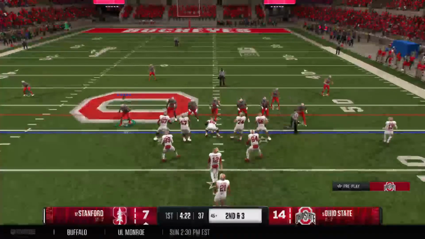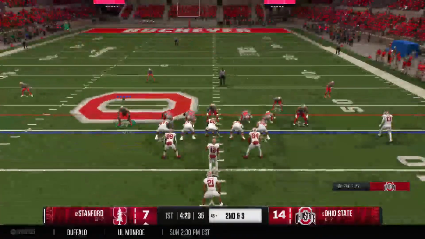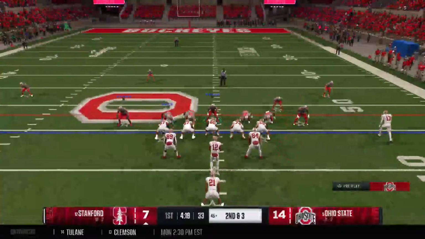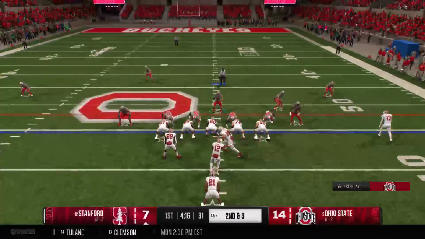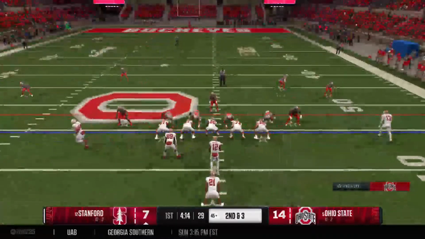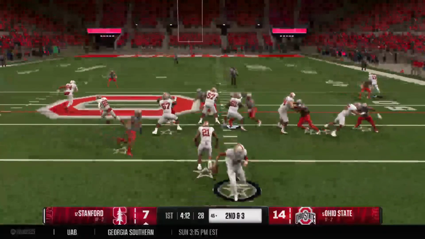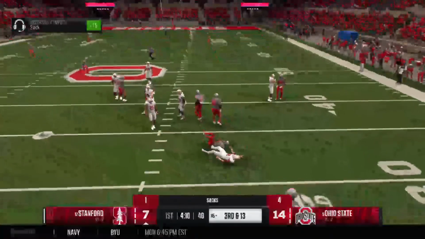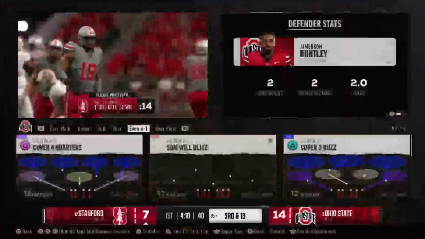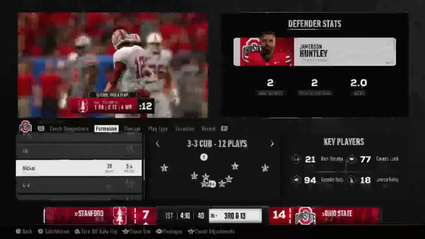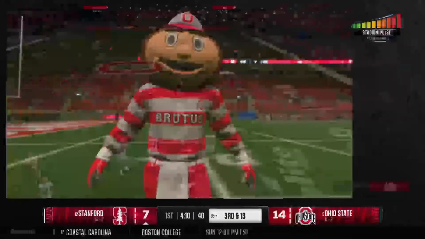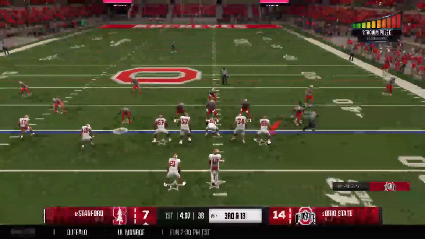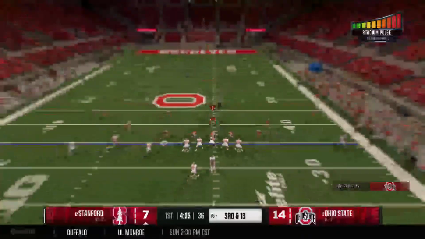Second down after that run on the previous play. Play action fake, looking to throw. The sophomore is able to get home with the sack. Well, they're going to go with a play fake here. The only problem is no one on the defense bit at all on the play action. The result is a big sack for this defense.